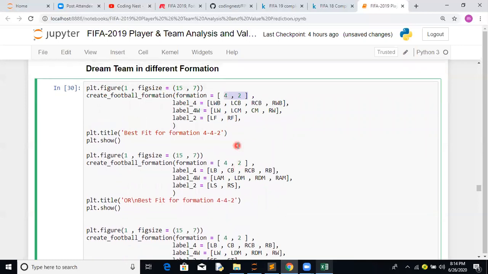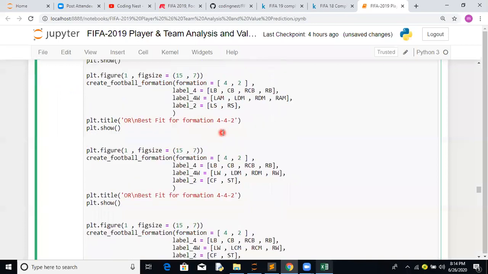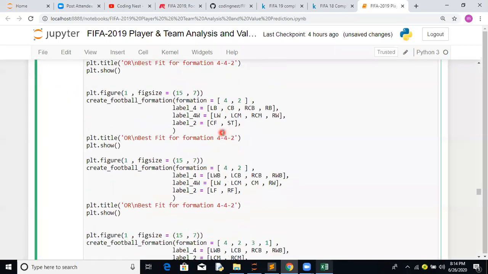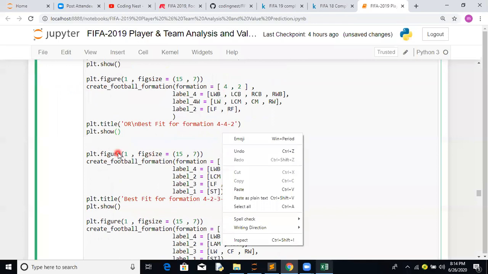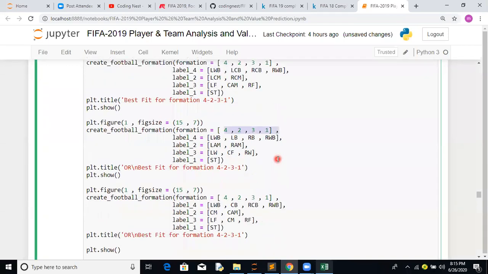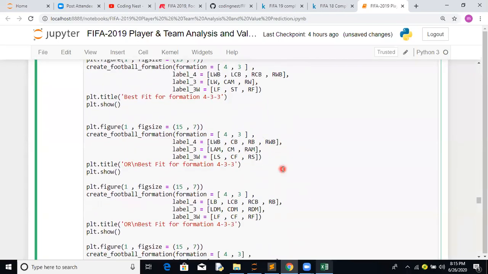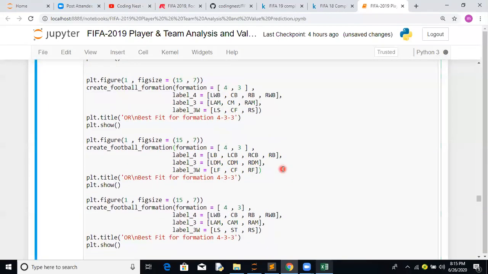If you see, most managers normally play with 4-4-2 positions. Even Manchester United plays 4-4-2. That's why we have taken all the possible permutations and combinations for 4-4-2 positions. There is one more position, 4-2-3-1: one striker, three in attacking midfield, two in defensive midfield, and four at the back. We have taken all the permutations and combinations available. Let's try to plot, I think it will give a better idea.